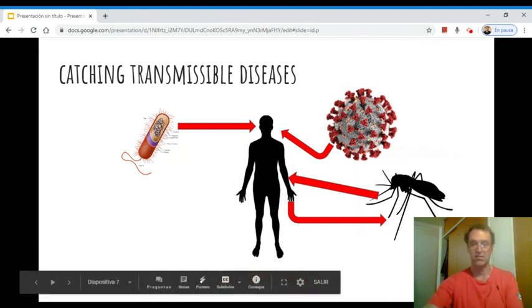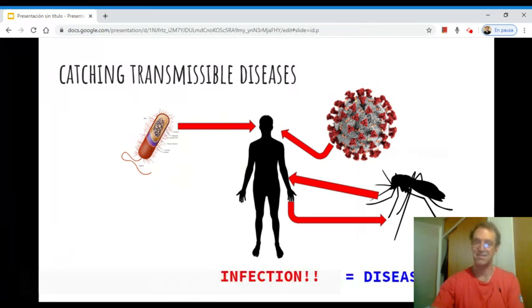Now the question is, is an infection the same as a disease? Yes, infection is the same as a disease. That is, and you might have heard in public media, in social media, this question that the people who are infected with coronavirus, they are called coronavirus positive, but they don't suffer the disease. They are asymptomatic. Well, that's the point I wanted to get to.